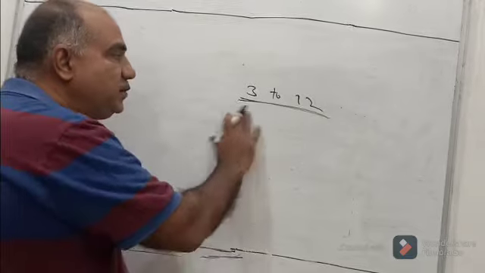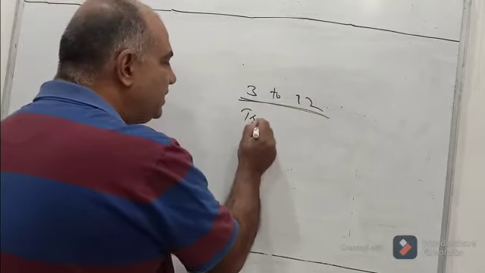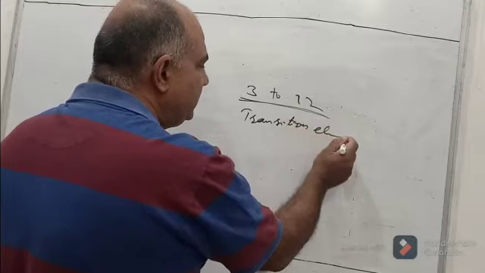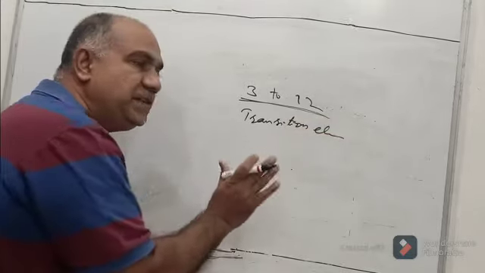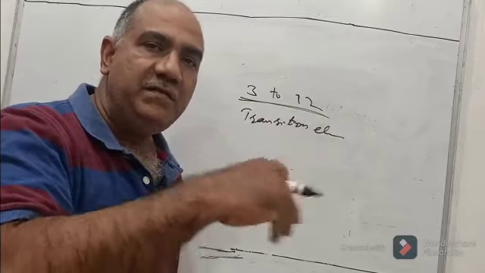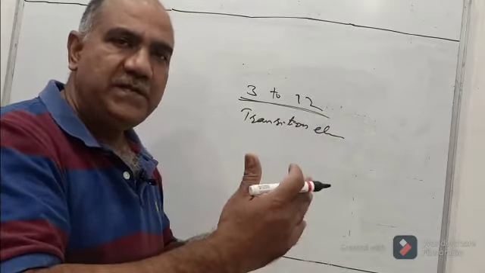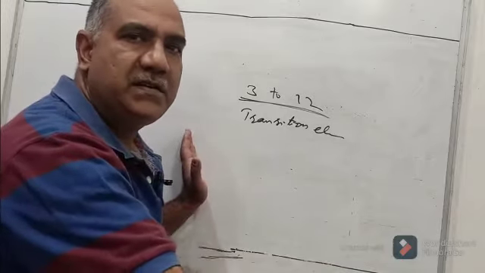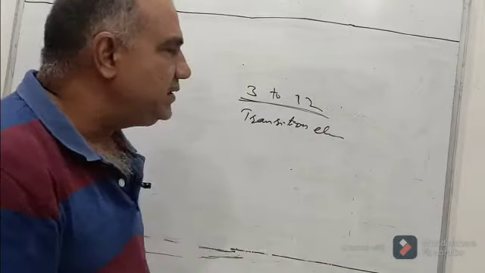Elements that are found in groups 3 to 12 are called transition elements, because they are placed between the highly reactive metals and highly reactive non-metals, and they show the transition from metals to non-metals.